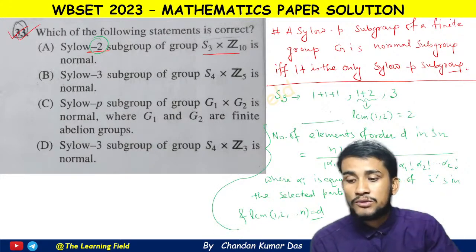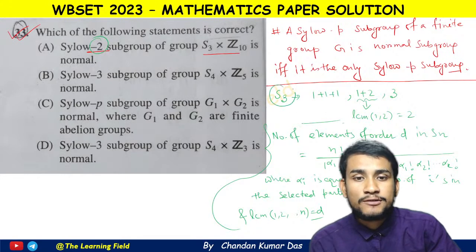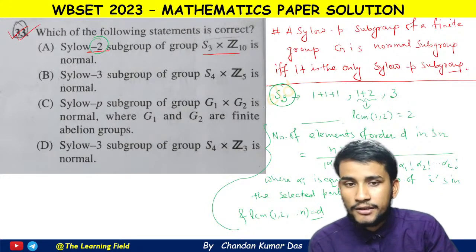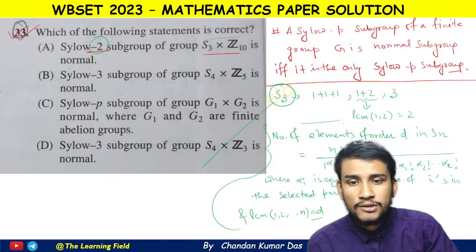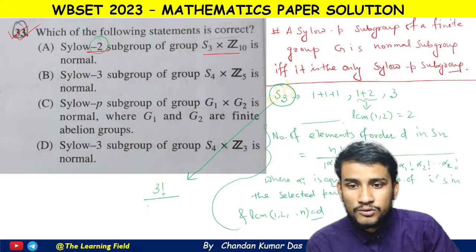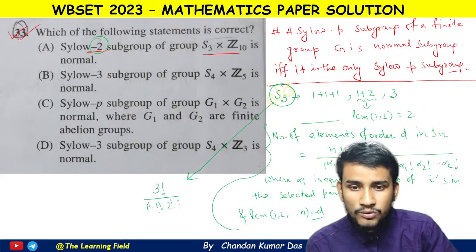Okay, so that is the number of elements of order 2 in S3. In S3, for elements of order 2 we write 3 factorial by 1 to the power 1 into 1 factorial and 2 to the power 1 into 1 factorial.